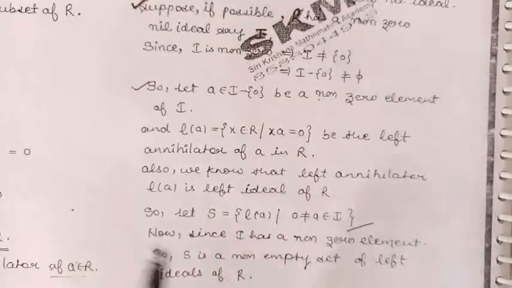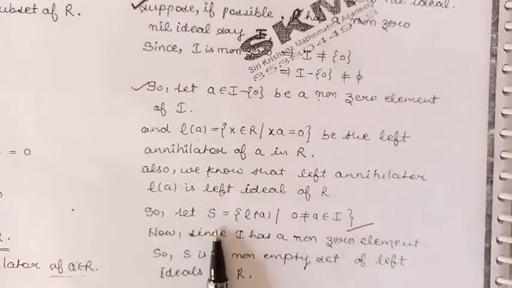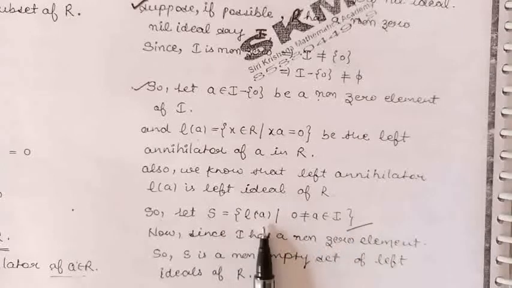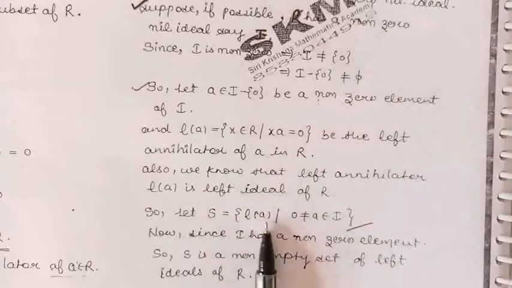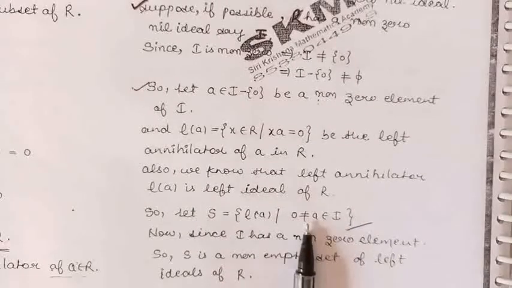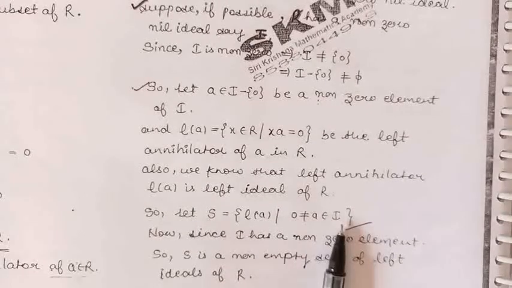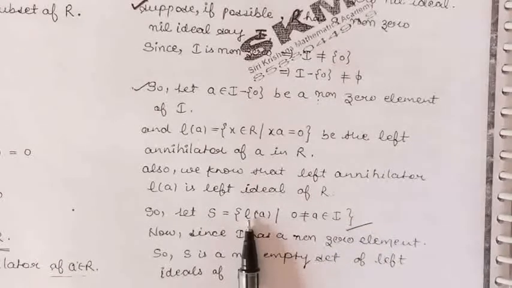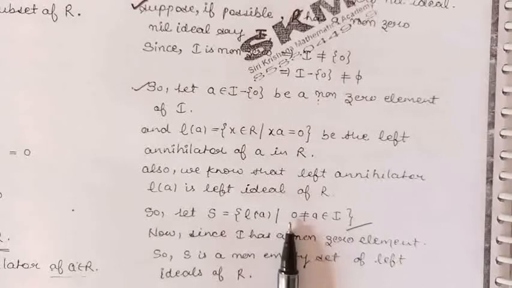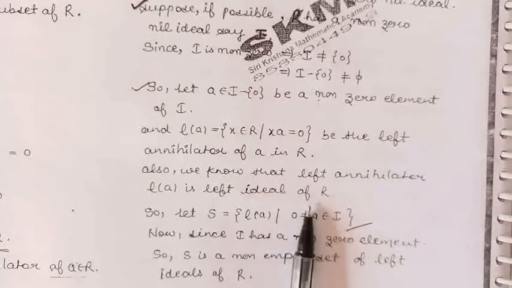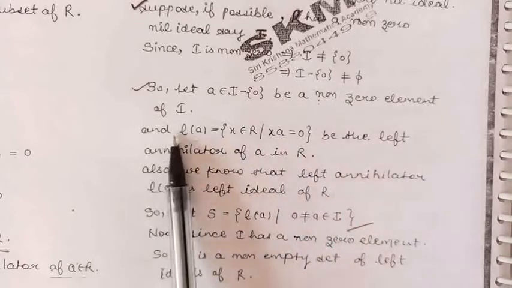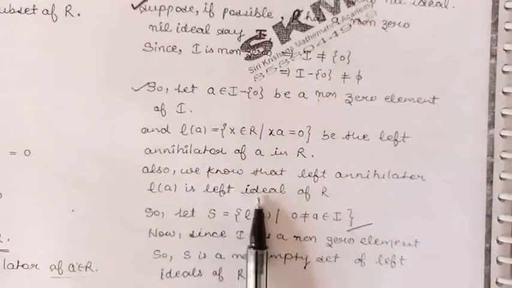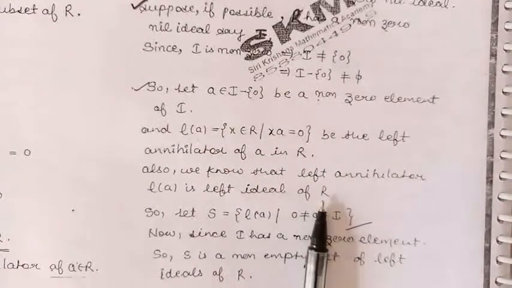Now here, let us take S as the collection of all such left annihilators of elements A, which are non-zero elements belonging to I. Then this S is a non-empty set of left ideals of the ring R, because annihilators of elements of the ring R are left ideals of R. So here left annihilators of A are left ideals of the ring R.